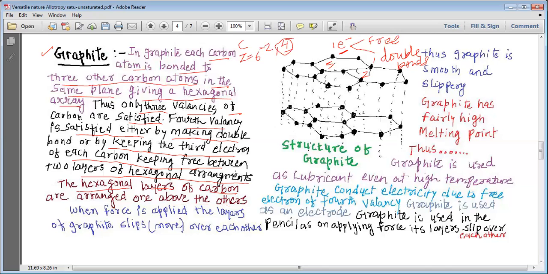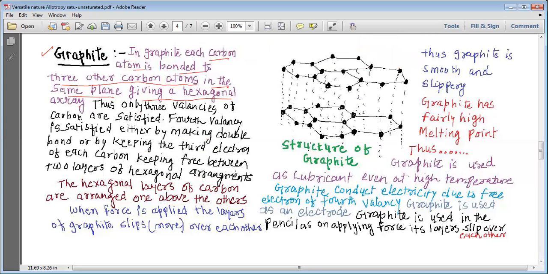Now you can see, my dear students, very easily that this is layer 1, this is layer 2, and both these layers are arranged one above the other.